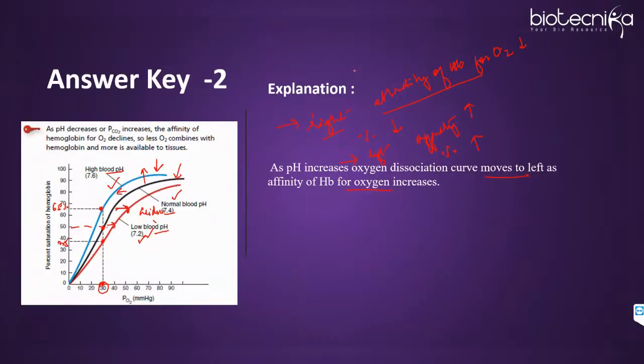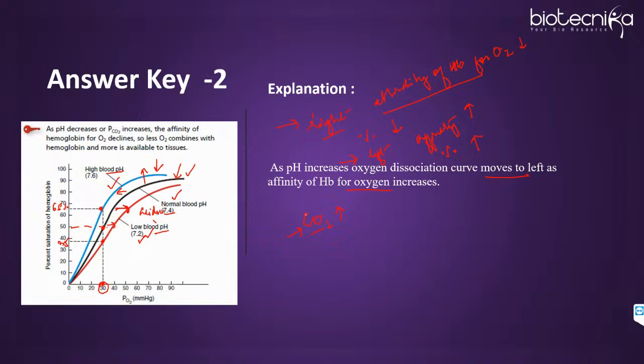For this particular graph, if CO2 increases, where will the graph move? It will move towards right or left? If CO2 concentration increases or partial pressure of CO2 increases, this oxygen saturation curve will move towards right or left? Okay, MRD, correct. Yes, Rohit, Gautami, right.